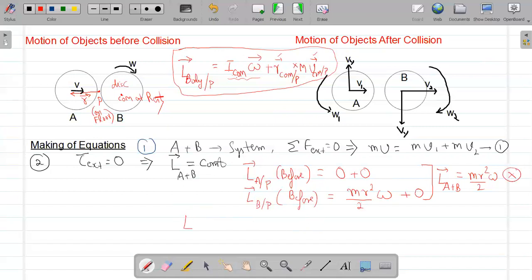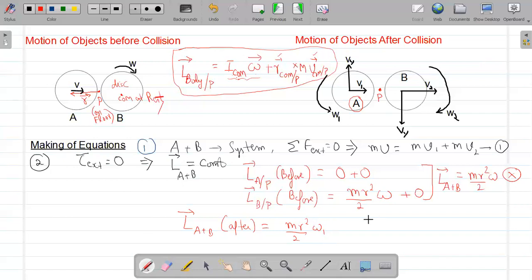Now the angular momentum of system A plus B after collision. First I will write angular momentum of object A relative to this point P. So be careful now. The first term should be I about center of mass into omega, and that is mr square by 2 times omega 1.